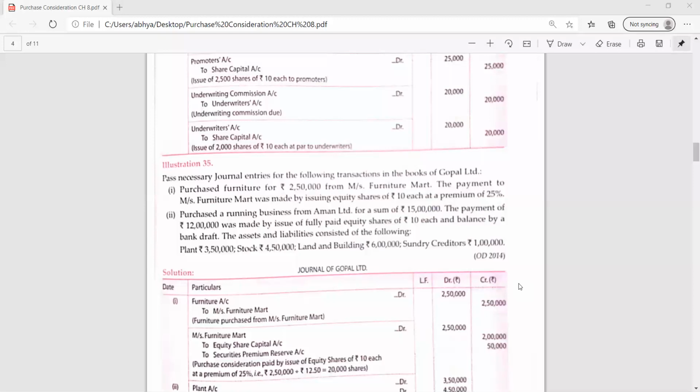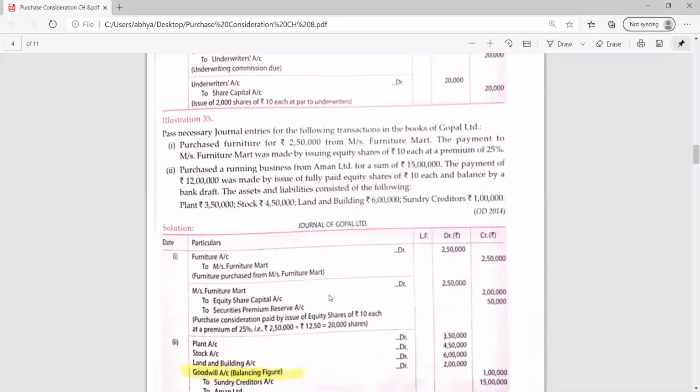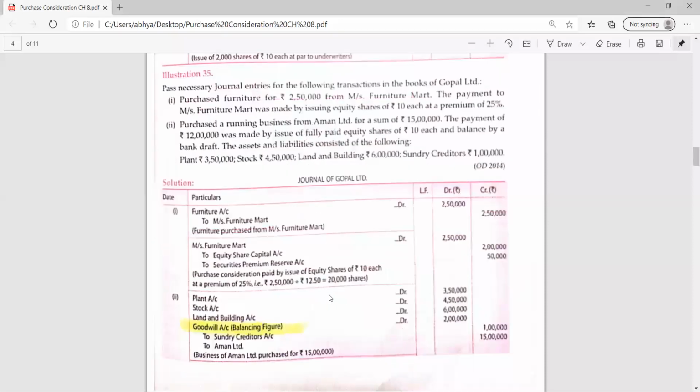Yes, Divya, I have unmuted you. Tell me the first entry. Very good, Tanmeja, and very good speed. Keep it up. First entry will be plant account debited 3,50,000, stock account debit 4,50,000, land and building account debit 6 lakh, and goodwill account debited 2 lakh. It is the balancing figure. Yes, very good. To sundry creditors account 1 lakh and to Aman Limited account 15 lakh.